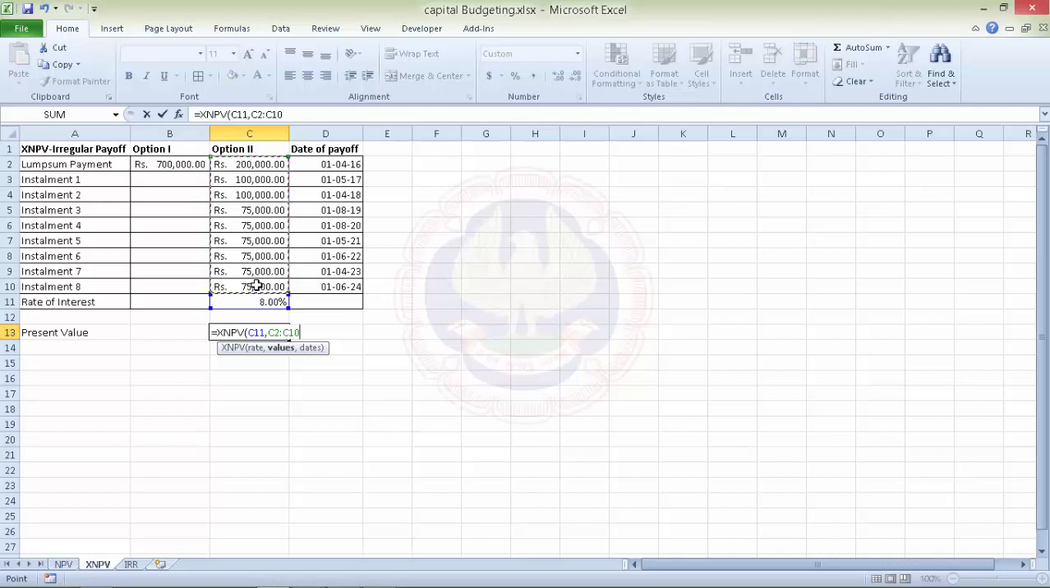The values, and the third thing required is the dates. Now because in this case we got a date for the down payment also, we are taking all these dates, and if we calculate this, the result we get is 6,70,000. That is, it's even lesser than the previous option. So in this case also option 2 would be better as compared to option 1. So we have calculated the net present value of a series of irregular cash flows using the function XNPV.